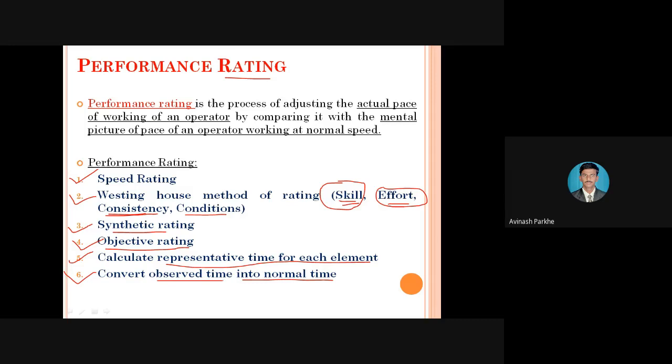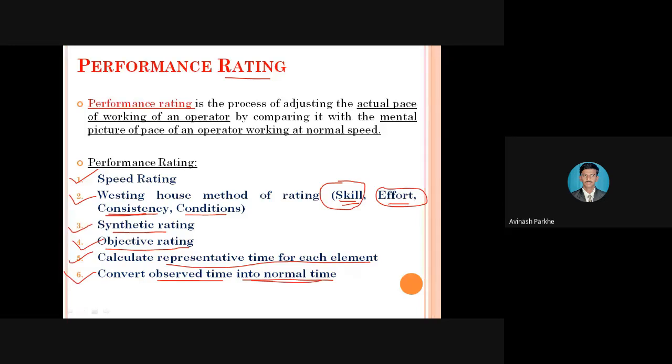Sometimes it is not possible to complete that work in the time assigned. At that time, we have to think about whether the job can be completed in the given period of time. Therefore, at the end, you have to convert the observed time into the normal time.